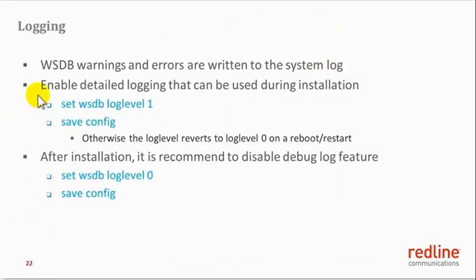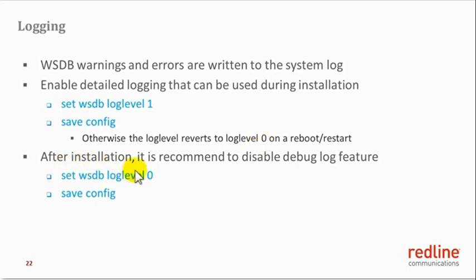In order to see details of messaging between an Ordeal 3000 UHF system and the white space database, the logging in the Ordeal 3000 unit must be set to the verbose mode. As discussed earlier, the command is set white space database log level 1 and then issue the save configuration command. Without issuing this command, the log level will return to level 0, which is the quiet mode, if the system is rebooted or restarted in the process.